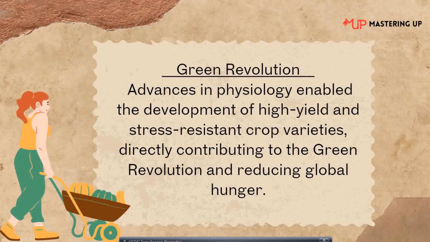Next, green revolution. We already discussed it, but let me tell you again: advances in physiology enabled the development of high yield and stress resistant crop varieties, directly contributing to the green revolution and reducing global hunger. People were not able to get enough food because the studies had not yet happened at that time, so we were not able to provide them enough food for their growth. So the green revolution happened, and after it, high yielding and stress resistant crop varieties were produced, and that led to an increase in the crop yield, and we were able to reduce global hunger. So that is mainly the green revolution.